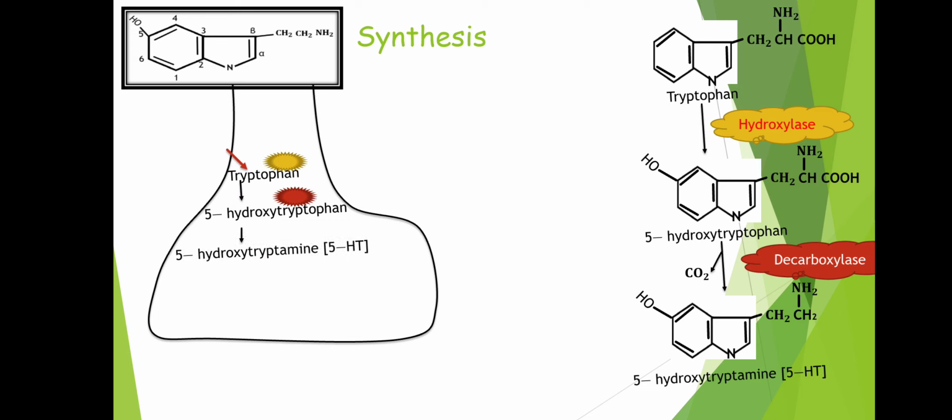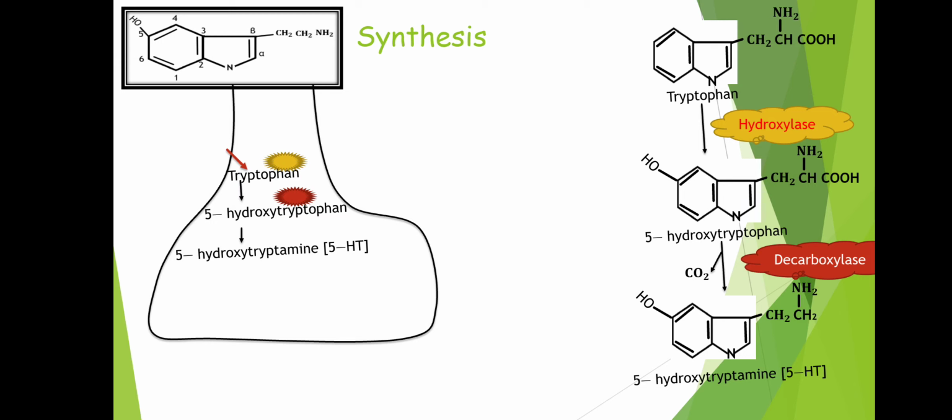Okay, so for the synthesis of serotonin we want two enzymes, and it is a two-step process. Initially, tryptophan moves inside the nerve ending of the serotonin neuron, and it meets with an enzyme, hydroxylase, and this hydroxylase will convert tryptophan into 5-hydroxytryptophan. Next, this 5-hydroxytryptophan meets with another enzyme, decarboxylase, and this decarboxylase will remove CO2, so that 5-hydroxytryptophan gets converted into 5-hydroxytryptamine. So this is about the synthesis of 5-hydroxytryptamine.